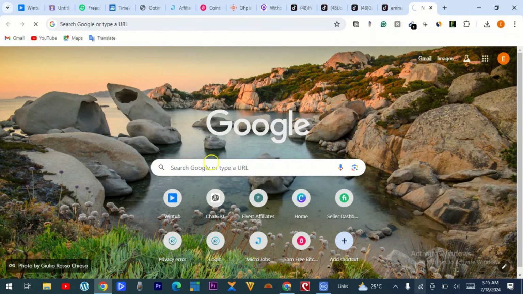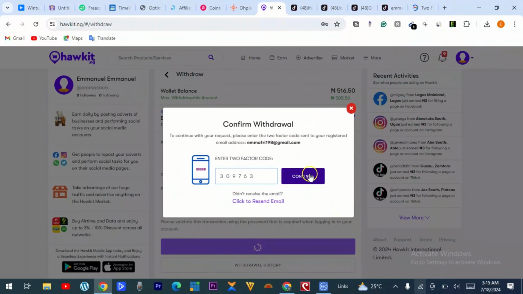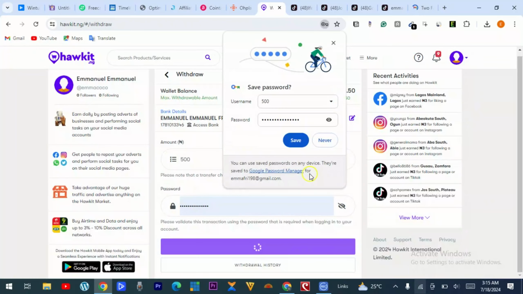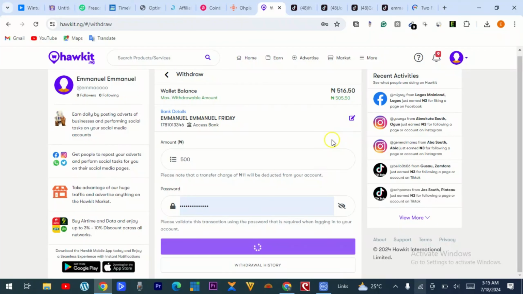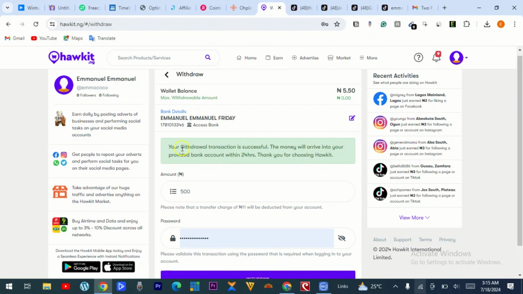So I have to go to my Gmail account and then click on continue. So my withdrawal transaction is successful. So the money will arrive in my Access Bank within 24 hours. So I need to wait for 24 hours, then I will receive an alert from this platform.